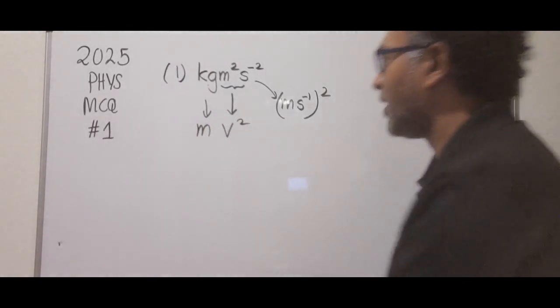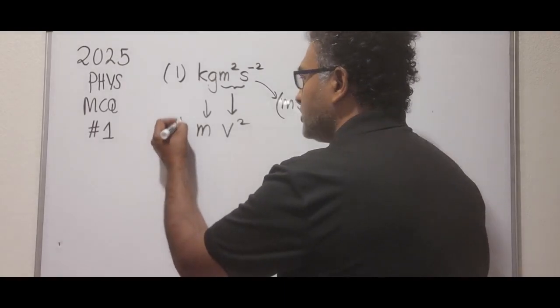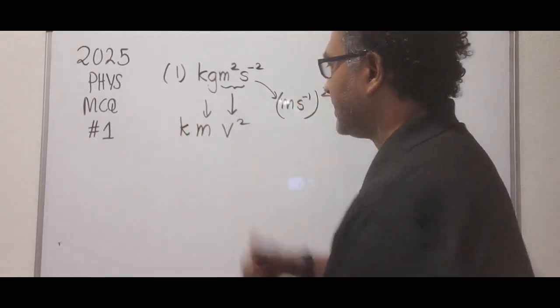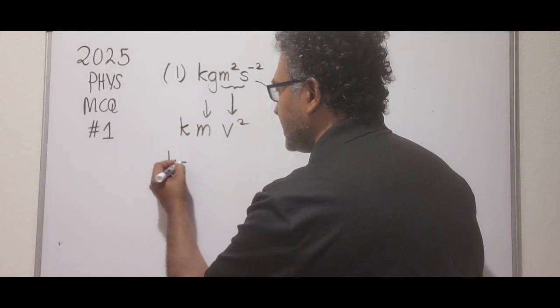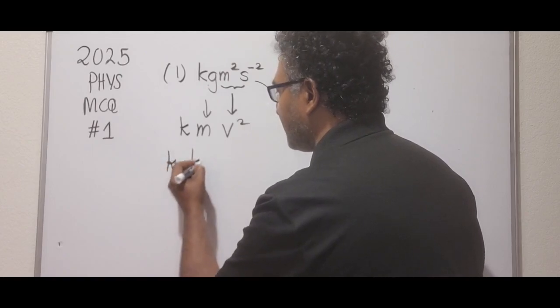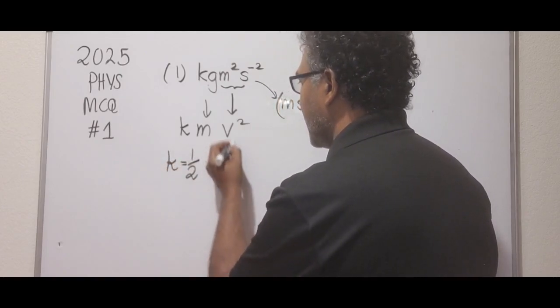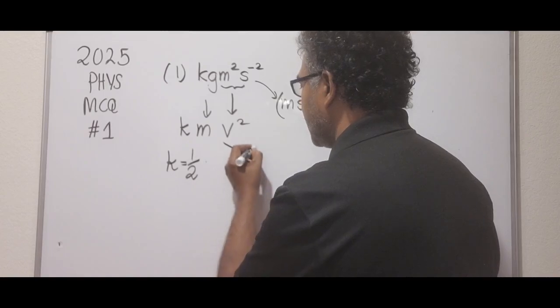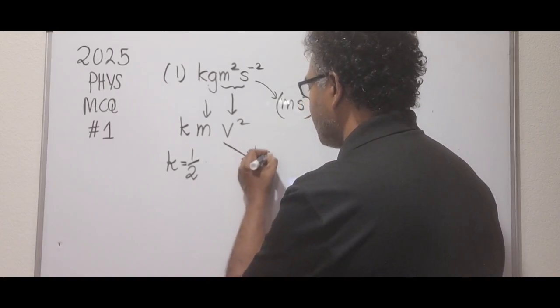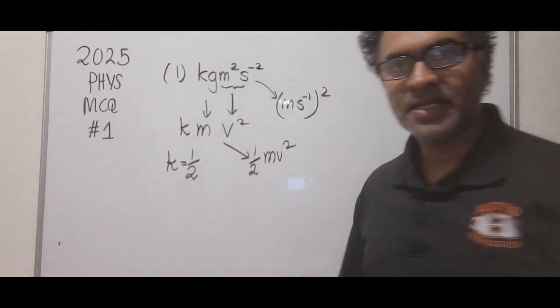If you multiply it by some constant k, and let's say k is equal to 1/2, then our term becomes 1/2 mv squared.